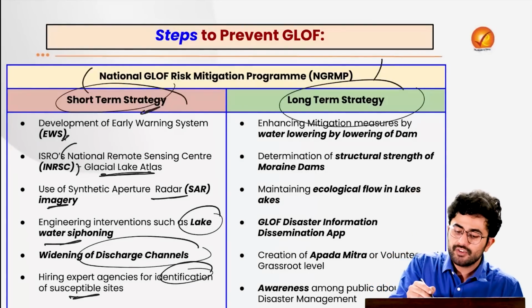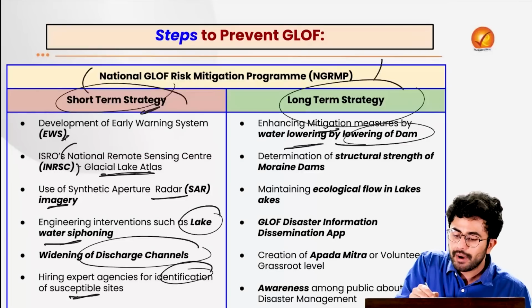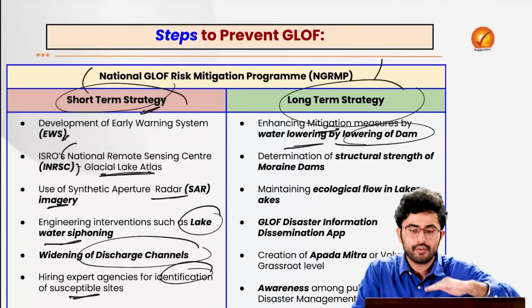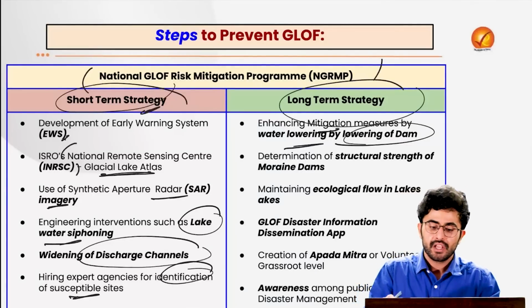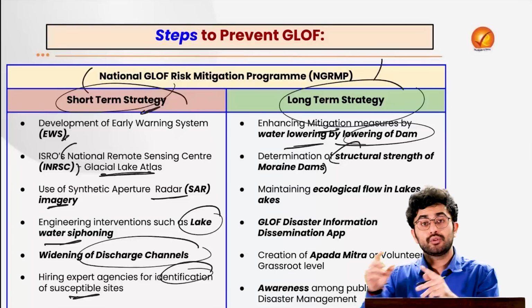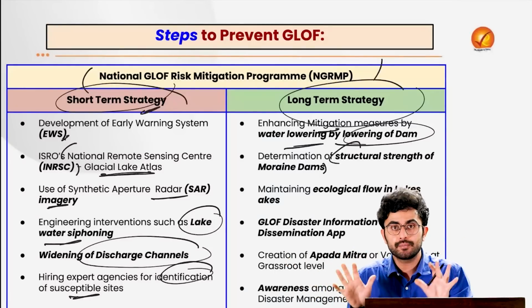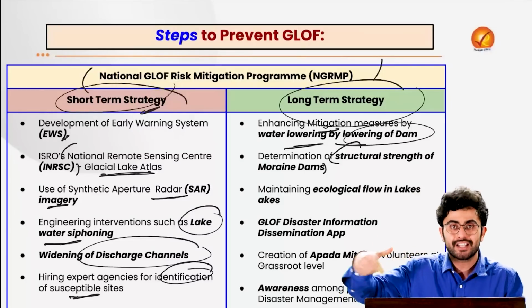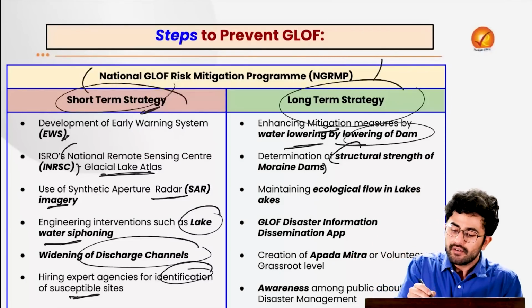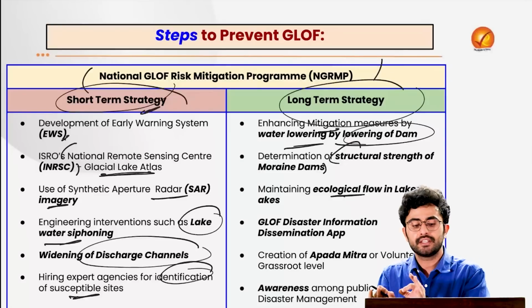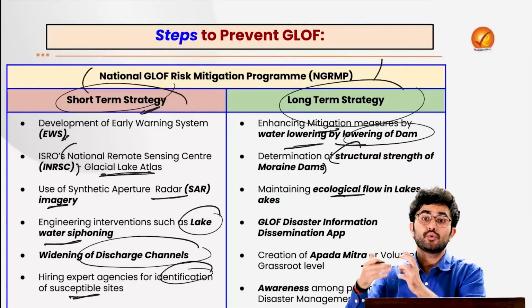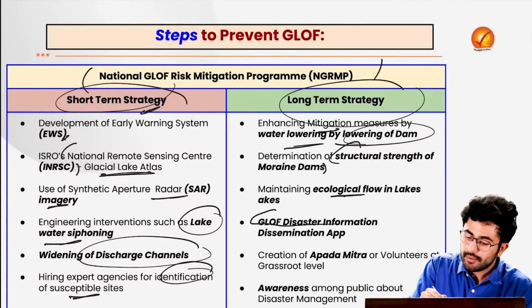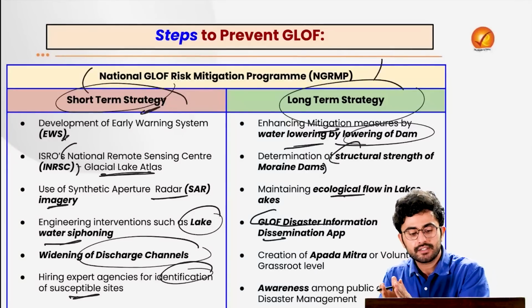In the long term, we should enhance the mitigation measures by lowering the dam's structure. We can determine the structural strength of the various moraine dams which have been created, how long they will be able to sustain the water which has accumulated. We can maintain an ecological flow in these lakes. Then we shall also try to create an app which can disseminate information about such GLOF disasters.